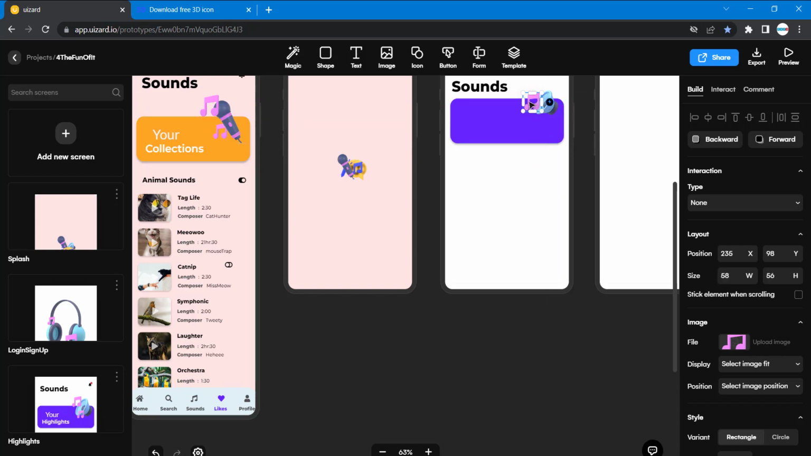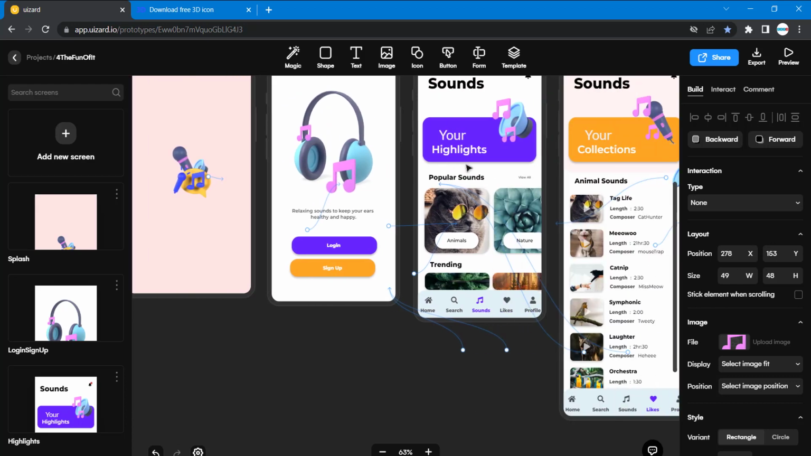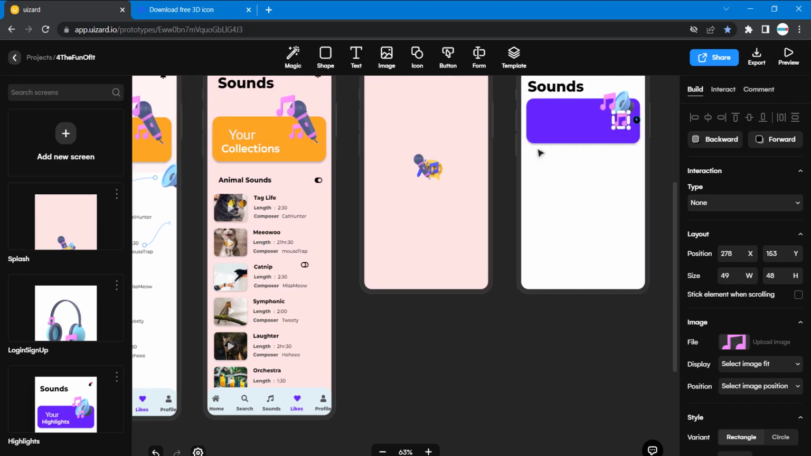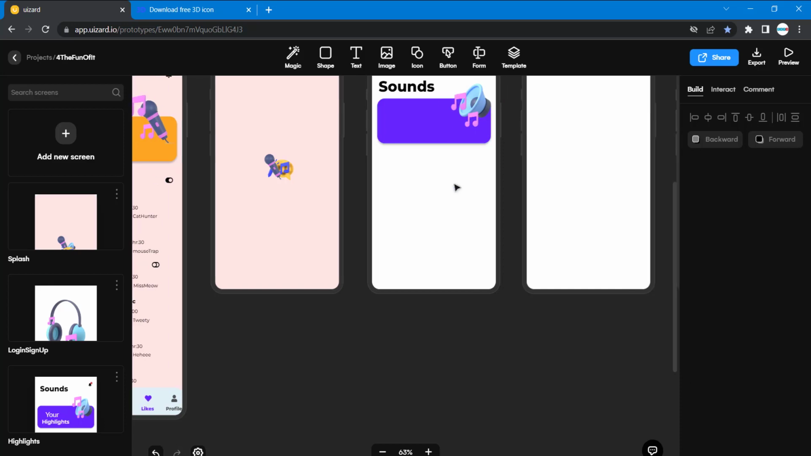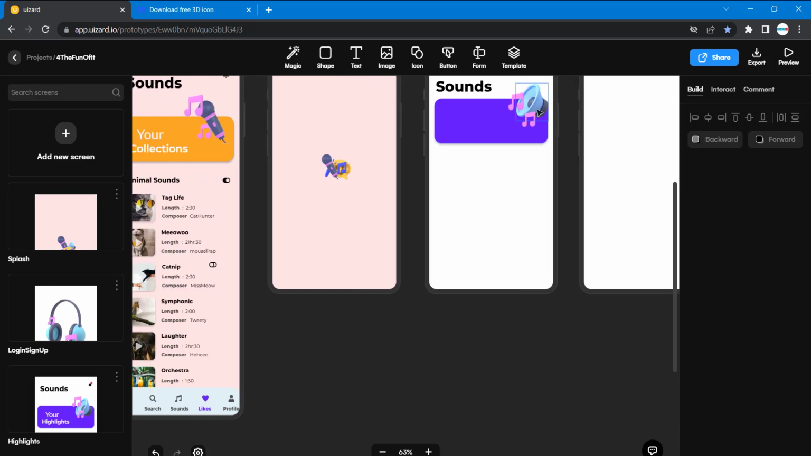I'm going to Control C and then Control V, and just bring this here. So we might not do exactly as this. We'll just try to make it look as similar as possible. So let me bring this here.